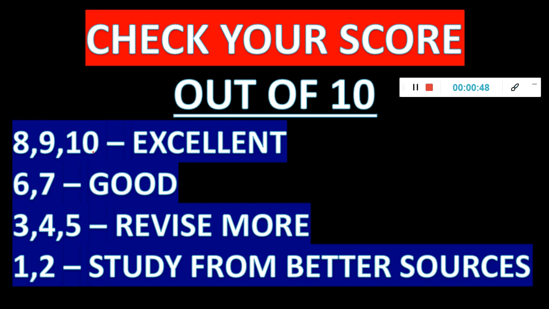So 8, 9, 10 means excellent, that means you are studying very well, and 6, 7 means it is good, and 3, 4, 5 means you have to study more and revise more, and 1, 2 means your source itself might be wrong, or maybe your memory power is very weak that you are not able to recollect anything. Okay, so please work on that.